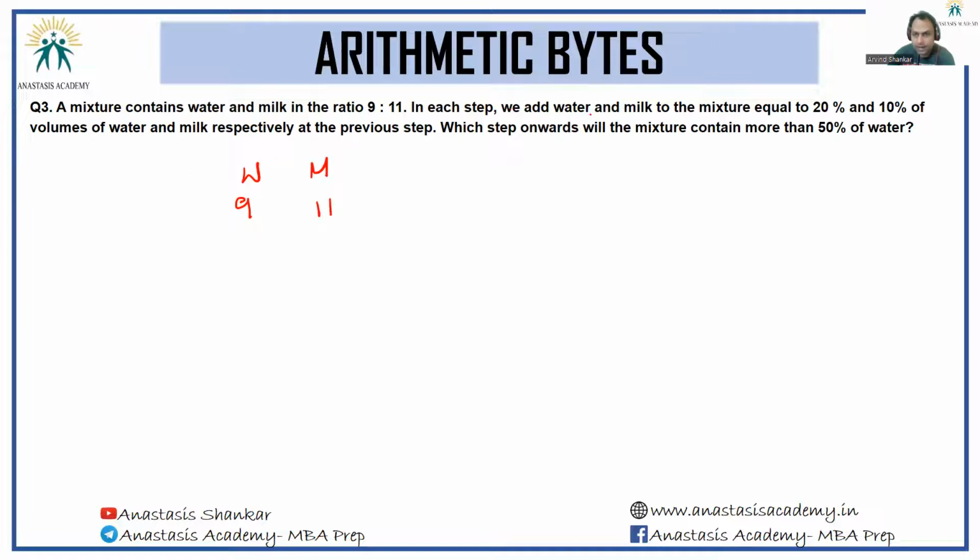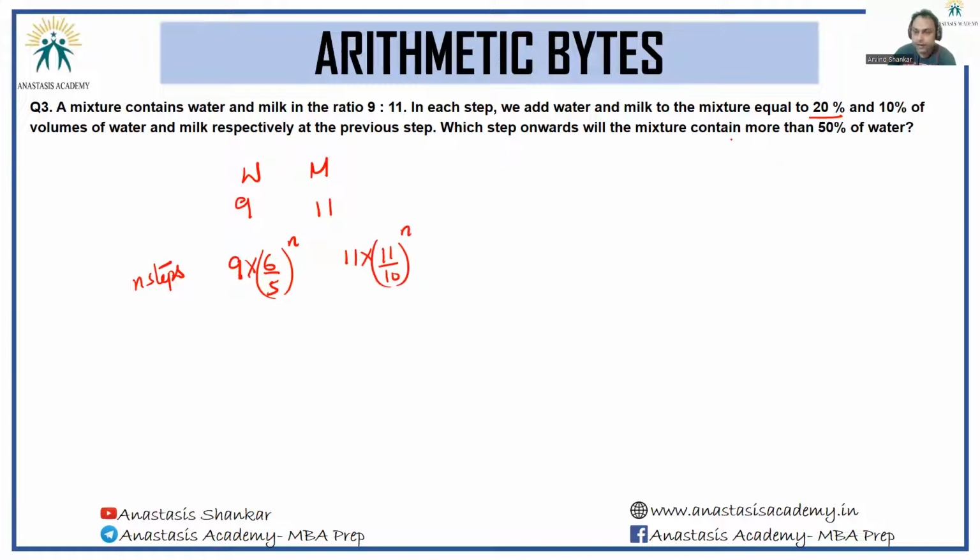And in every step, we add water equal to 20% of the water. So after n steps, the amount of water should be 9 into 6 by 5 raised to the power n. And after n steps, milk should be 11 into 11 by 10 raised to the power n.